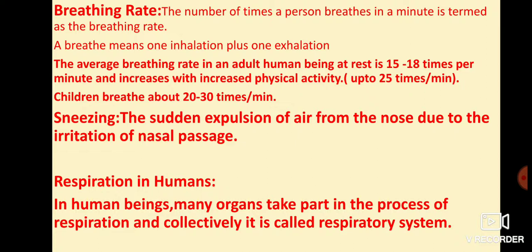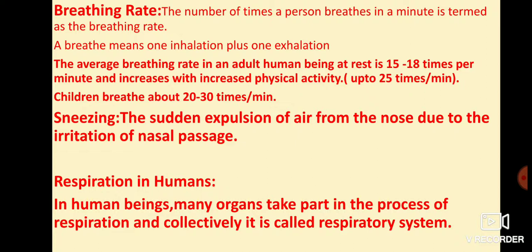When there is irritation in our nasal passage, we sneeze. And why is there irritation? When many dust particles and unwanted things are mixed with the air which we inhale,